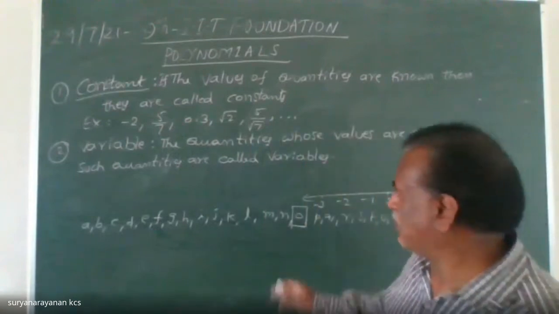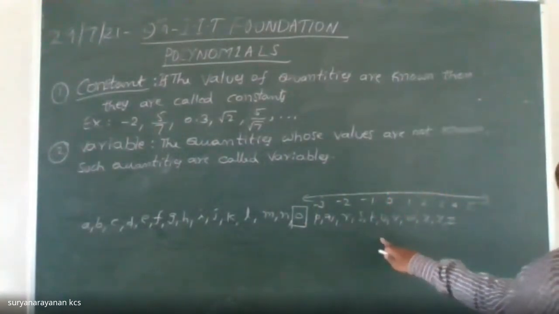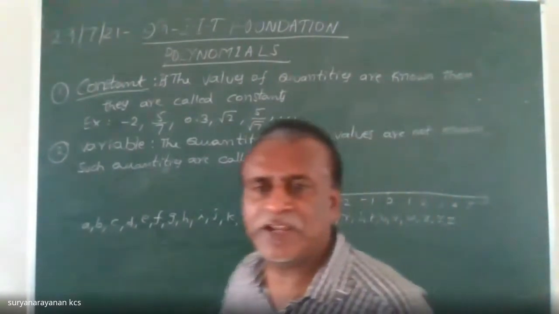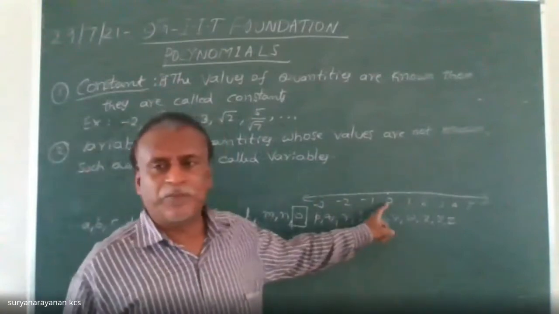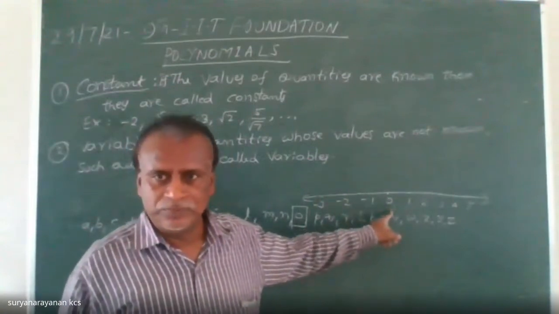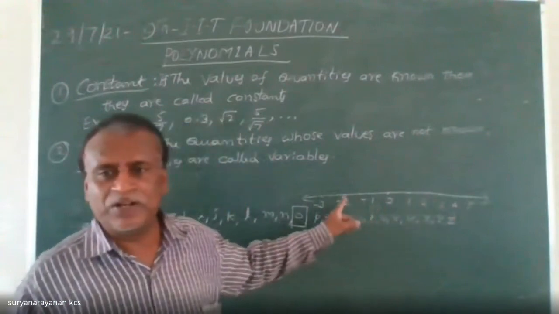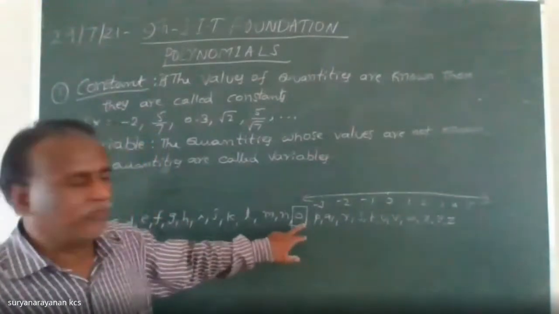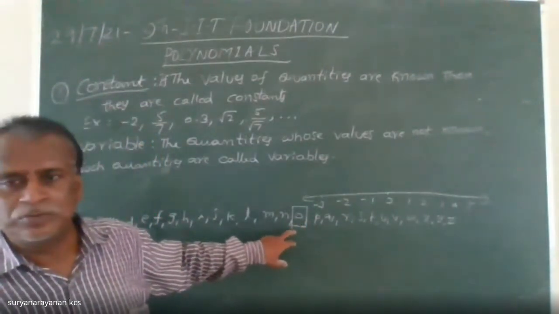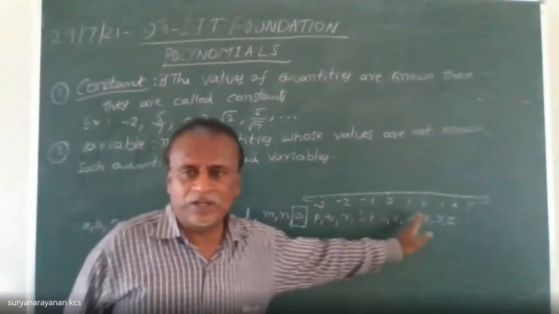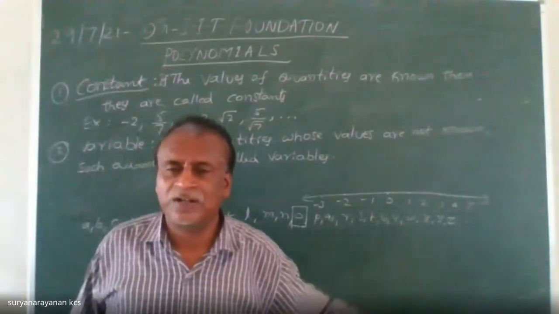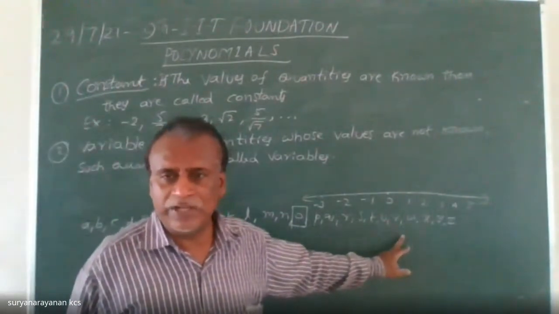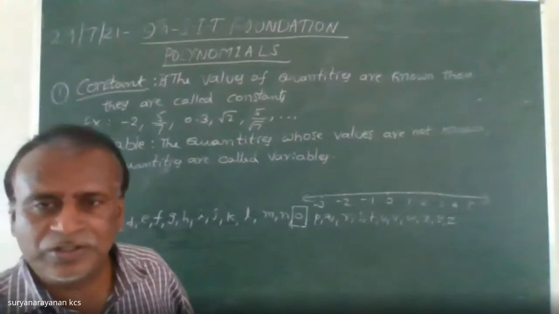As we are taking 0 as the point of reference on the number line, with 1, 2, 3, 4, minus 1, minus 2, minus 3, minus 4, similarly in the English alphabet take the letter O. All the letters to the right side of the letter O can be taken to denote variables.